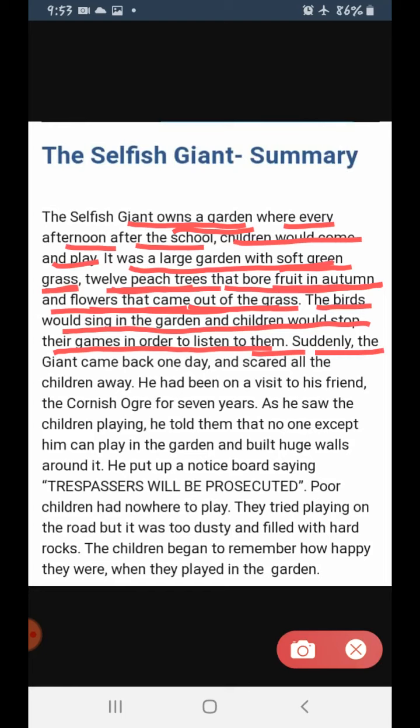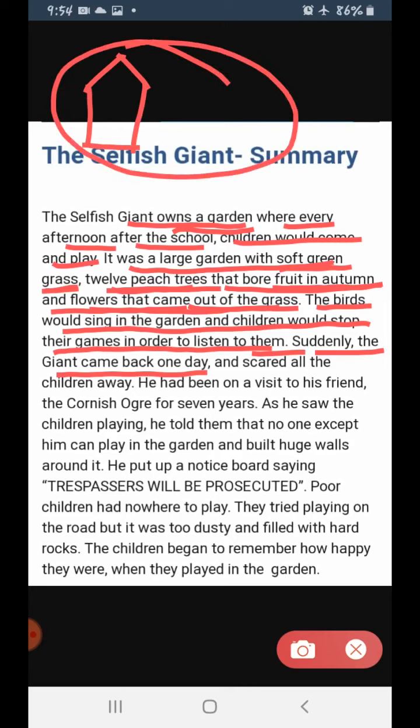Suddenly, the giant came back one day. Okay, and one day what happened? The giant came back. He was not in his castle. Clear? So you can see this is the castle, and here all around was the garden. There were many trees and everything here, and there were little children who were playing. So suddenly one day the giant comes back to the castle